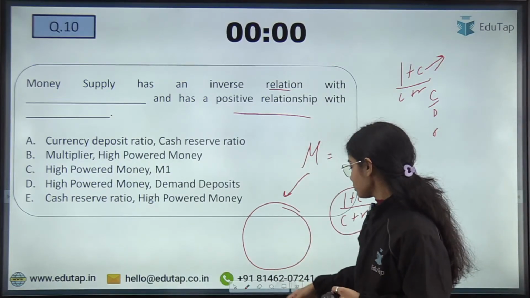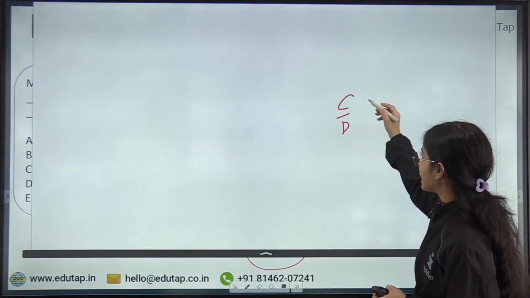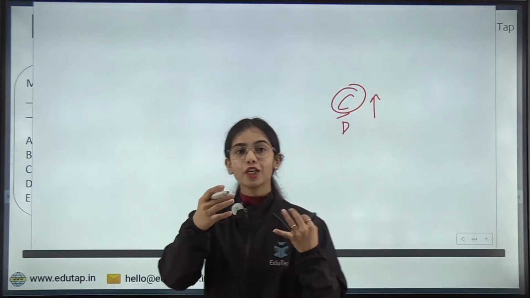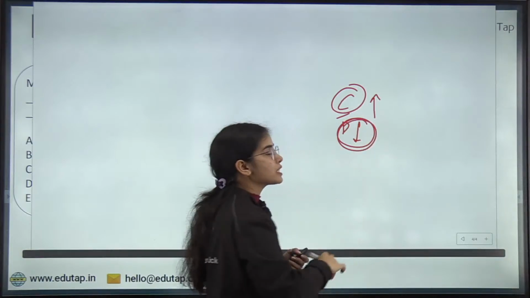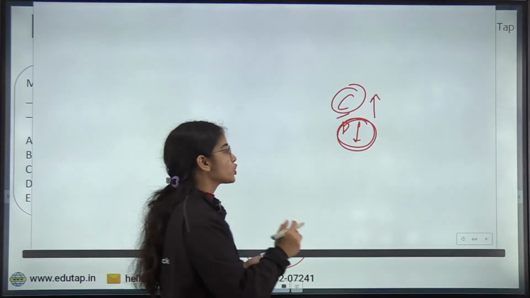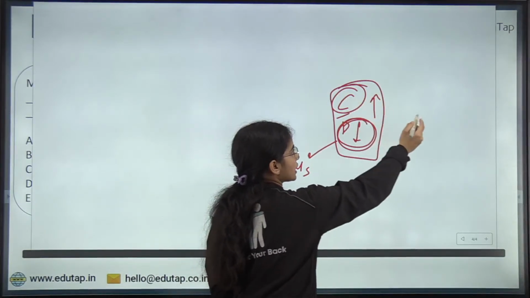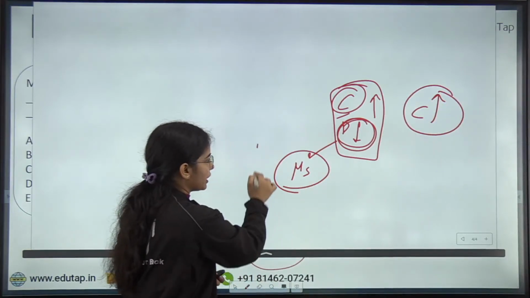Okay, so basically if the currency to deposit ratio is increasing, that means you are keeping more currency with yourself and depositing less money with the banks. So less money with the banks means less deposits, less credit creation, so less money supply. So this is the currency to deposit ratio. If the currency to deposit ratio is increasing, the money supply will be decreasing.